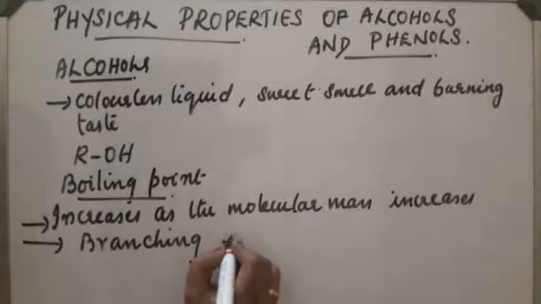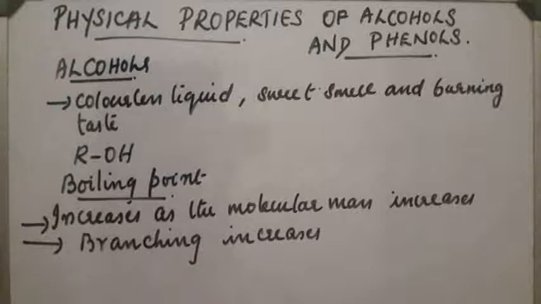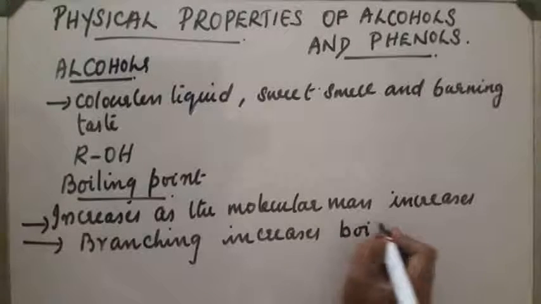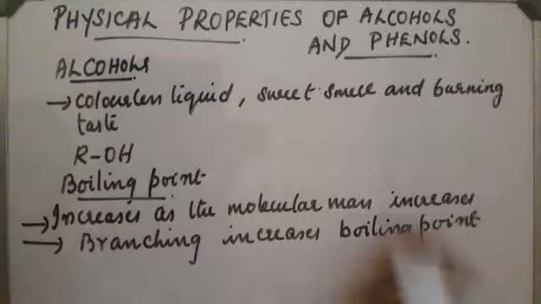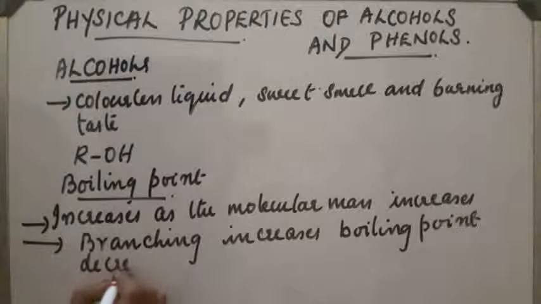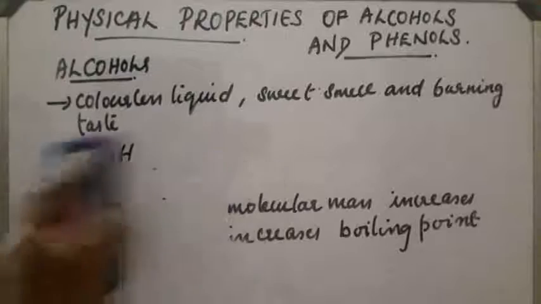If branching increases, van der Waals force decreases because the surface area of the compound decreases. So the boiling point decreases. So as the branching increases in the carbon chain, the boiling point decreases. Next, about boiling point, the next case.